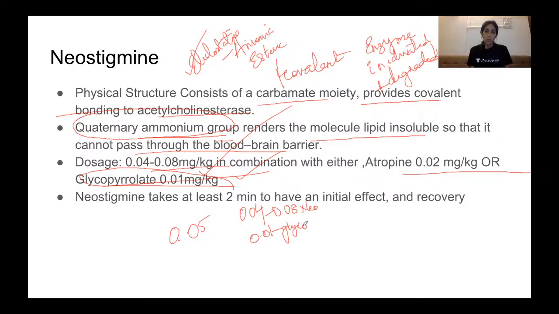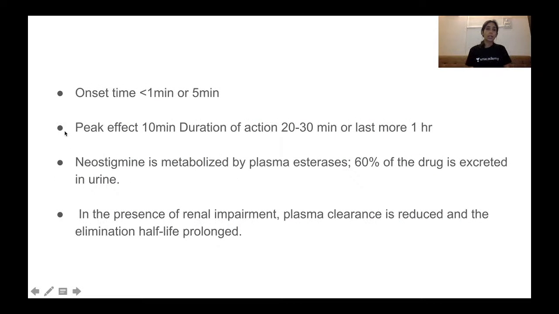Like I said previously, it takes at least 2 minutes to have an initial effect, and recovery takes around 30 minutes. The glycopyrrolate onset of action is also 2 minutes. Since they have a similar time to onset of action, these two drugs are administered together. Studies have shown this is the most effective combination. Peak is 10 minutes. The duration of action is 20 to 30 minutes, or more. It can last more than 1 hour too.